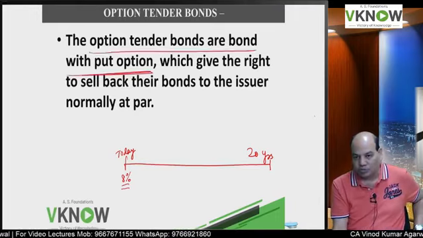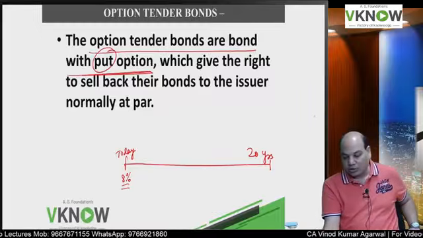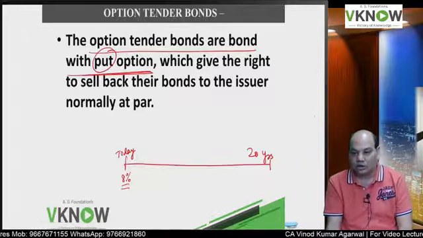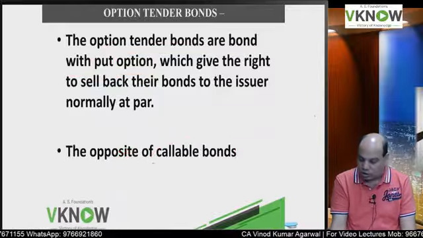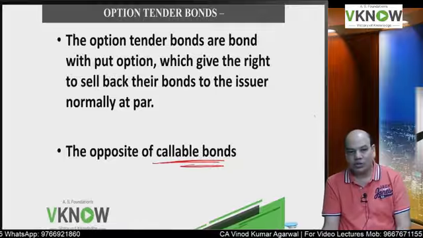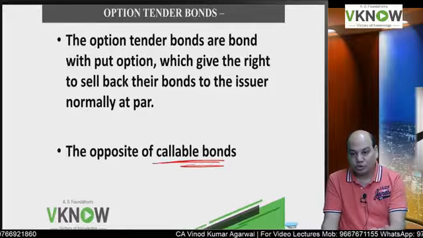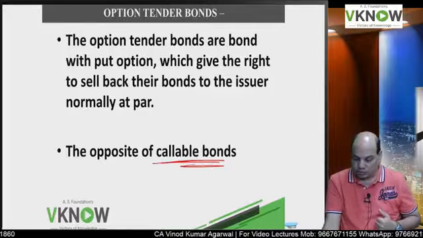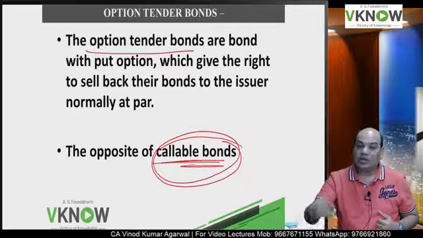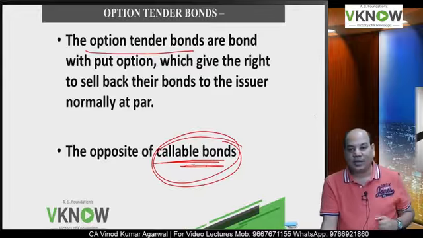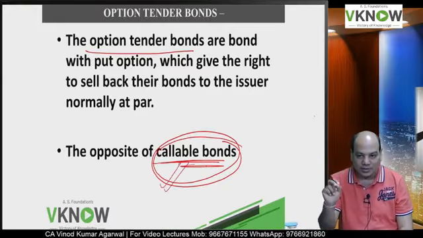So option tender bonds are bonds with put option. The investor can put the bond back to the company, which gives the right to sell back their bonds to the issuer, normally at par. These are the opposite of callable bonds. Have you heard of callable bonds? I am going to discuss callable bonds in a separate section. Callable bond means the company has the option to redeem the bond before maturity. In an option tender bond, the investor has the option to go to the company and get his bond redeemed before maturity. More about callable bonds in a separate segment.